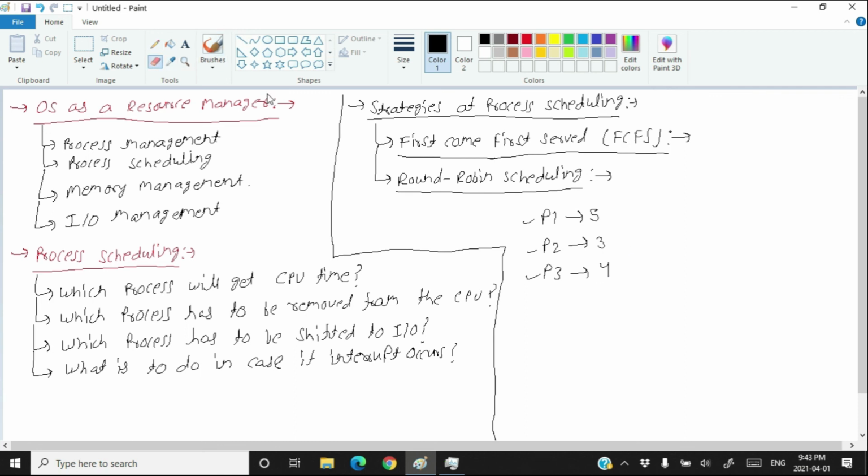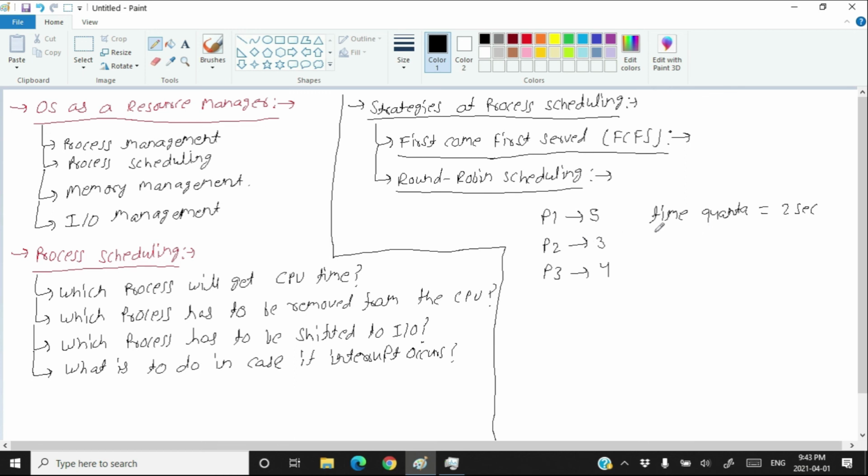Now let's see what happens in the round robin. In the round robin, you define something called time quanta. Suppose that the time quanta is 2 seconds. What the time quanta means is, if a process goes to the CPU, then it should not stay more than 2 seconds on the CPU. It should release the CPU after 2 seconds.